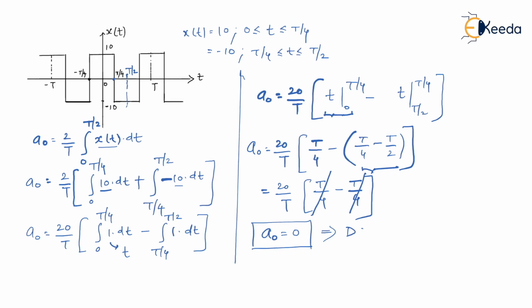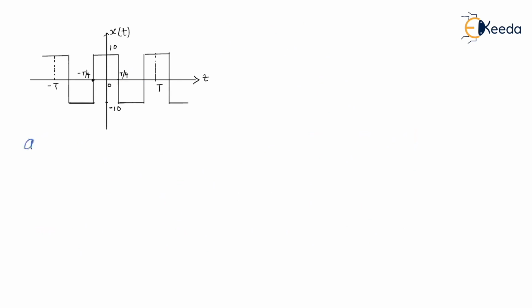It means DC value of x of t is equal to 0, or I can conclude that there is no DC value inside x of t, right? Let us solve for an. An is 4 by t. Again we have to integrate it over 0 to t by 2 only. X of t cos of n omega naught t dt. Is that right? Then an is equal to 4 by t.